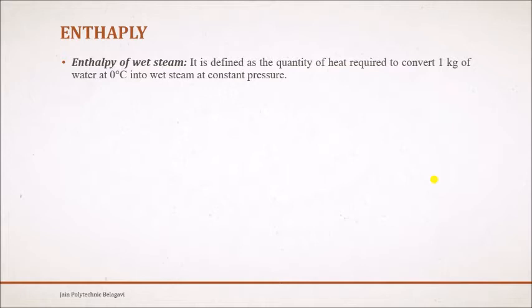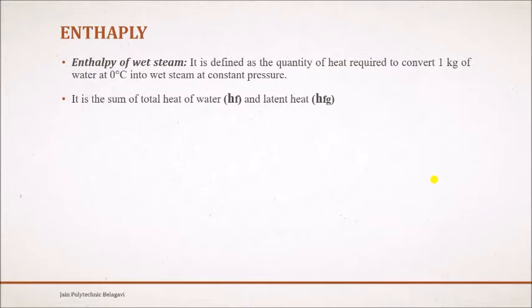So if it is wet steam, we call it the quantity of heat required to convert 1 kg of water into wet steam at constant pressure. In the same way, enthalpy of dry steam is how much amount of heat is required to convert that water into dry steam at constant pressure. So we call it enthalpy of dry steam. This enthalpy is denoted by H.